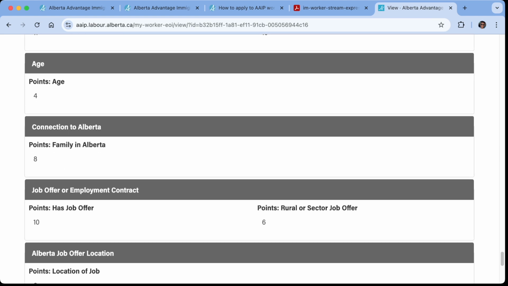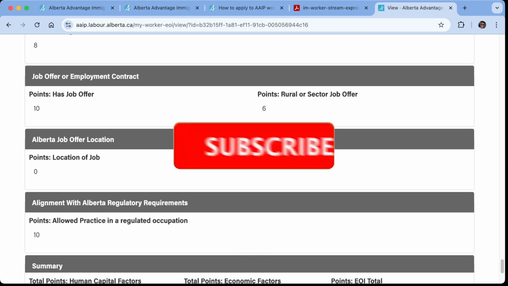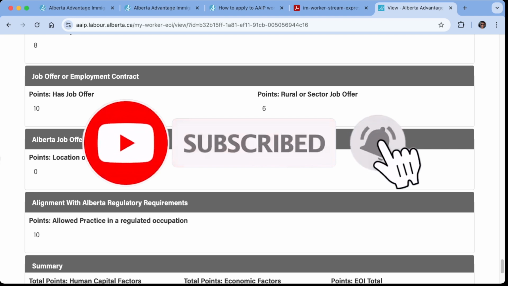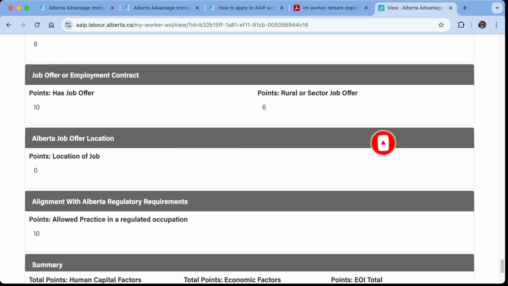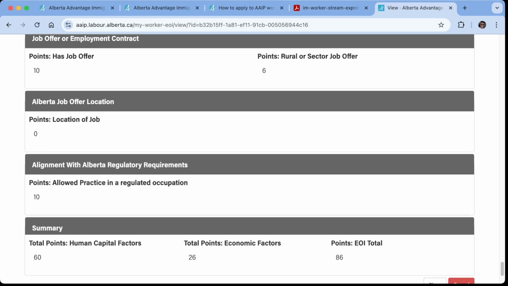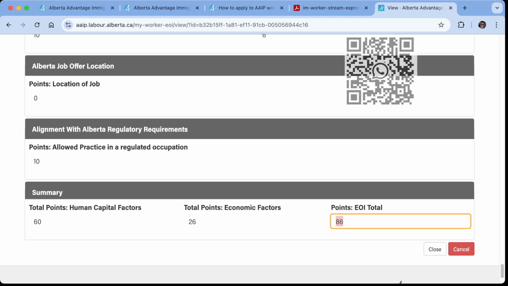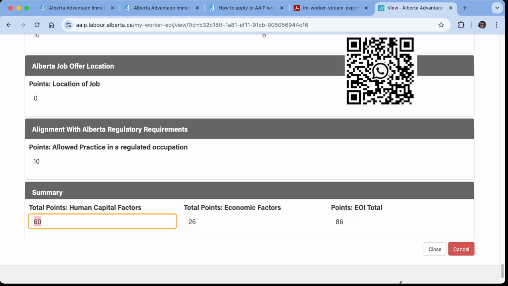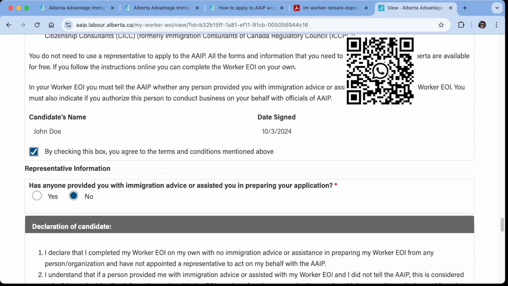Job offer, 16 points. For my Alberta job offer location, I got 0 points because I might have selected my location as Calgary or Edmonton. So no points for job location, and then 10 points for regulated occupation, and then this is the total breakdown of my 86 points. I got 60 points for my human capital score and 26 points for my economic factor score, and a total of 86 points. So this is how, guys, you can check your score and your breakdown.